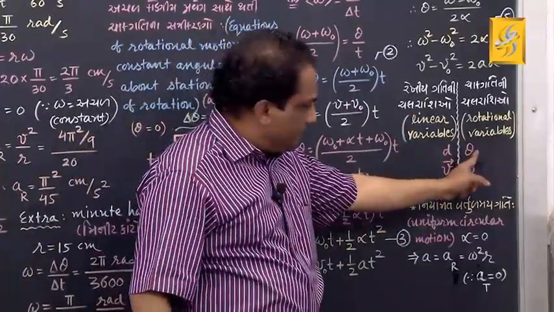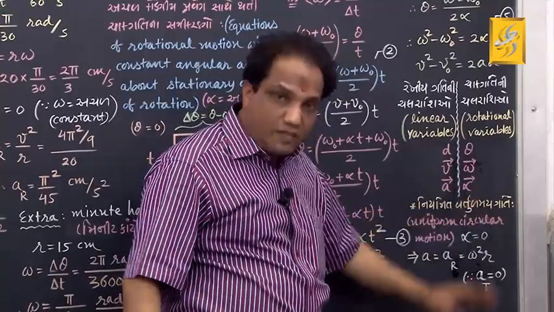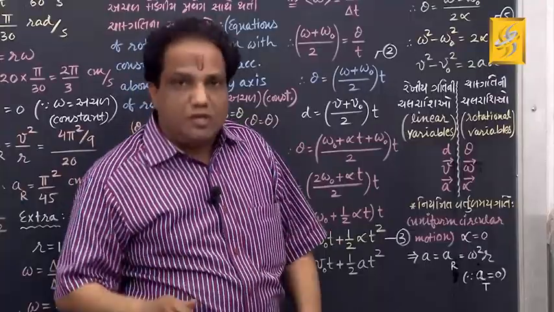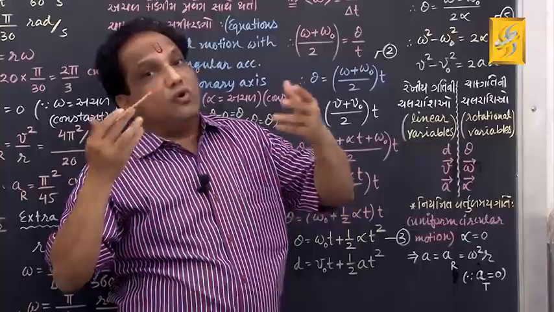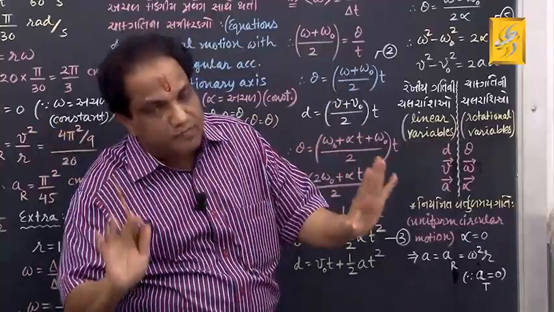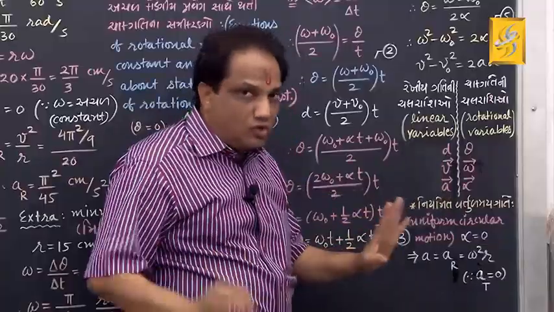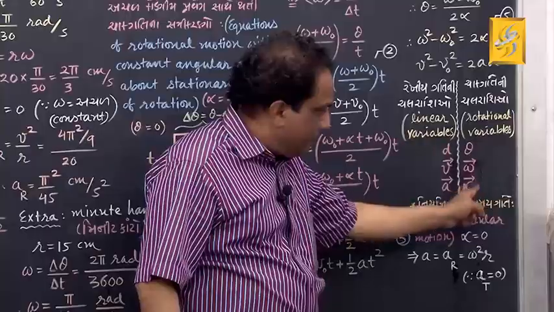Come on, angular displacement, angular velocity, angular acceleration. Now, to study the rotational motion of a rigid body, you may use linear variables, you may use rotational variables, no problem. But in practice, we don't use these linear variables, we prefer to use these angular variables.